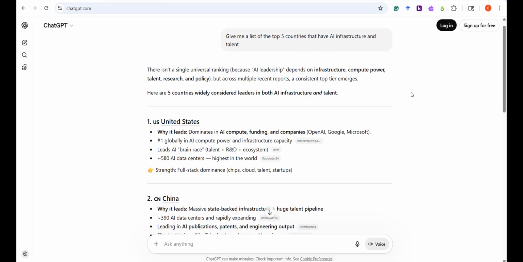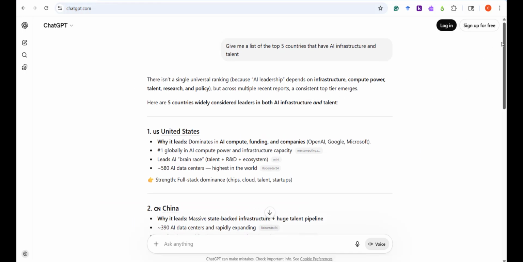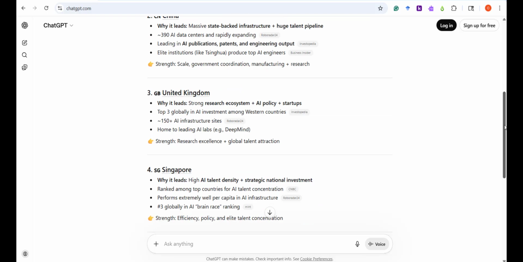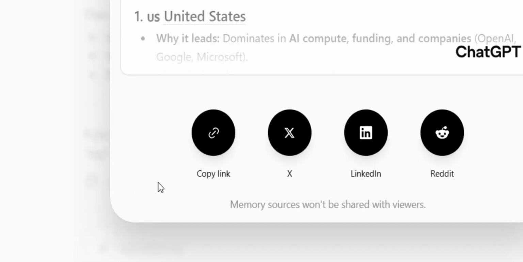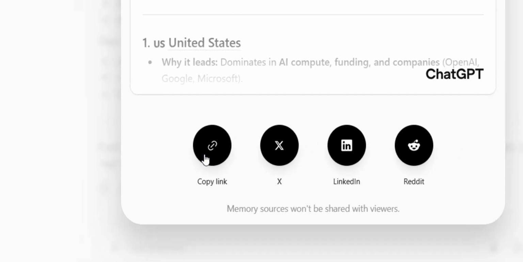In ChatGPT, for example, it does not provide you a title. So for the title, you need to provide a description of the conversation that took place. For the URL, you have to scroll all the way down, click Share, select Copy Link. This will create a unique URL address for that specific conversation.